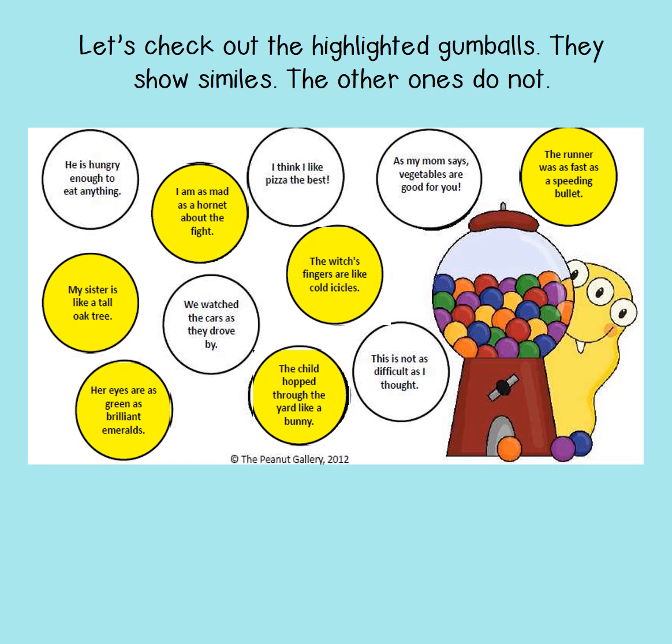Top right corner says, the runner was as fast as a speeding bullet. So we're comparing the runner and a speeding bullet, saying they're both fast, and yes, it has the word as. The child hopped through the yard like a bunny. We're comparing the child and a bunny, saying they both hopped, but it also has the word like, so we know it's a simile. Her eyes are as green as brilliant emeralds. It's comparing a girl's eyes to emeralds, which is a green jewel, saying they're both green. And it has the word as, so we know it's a simile.